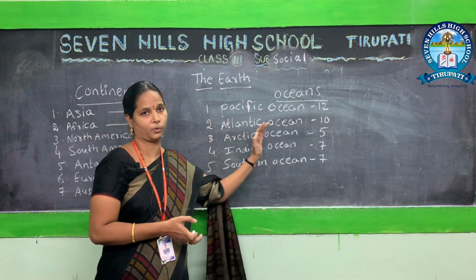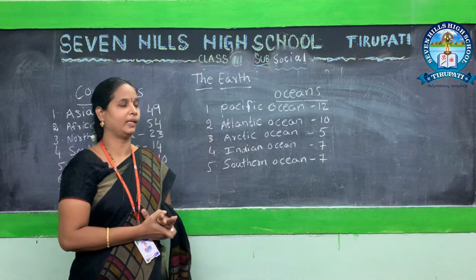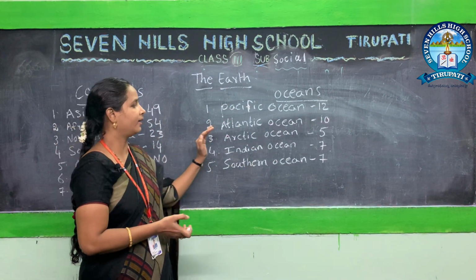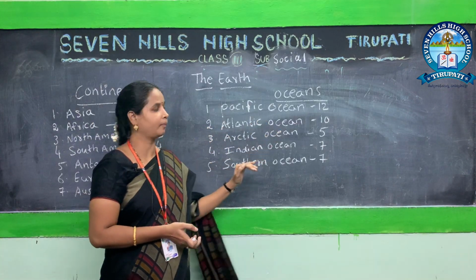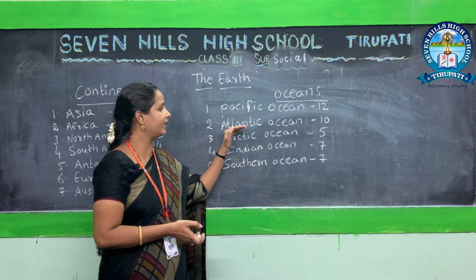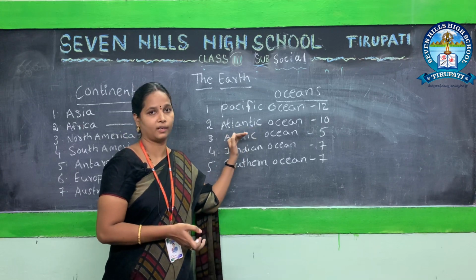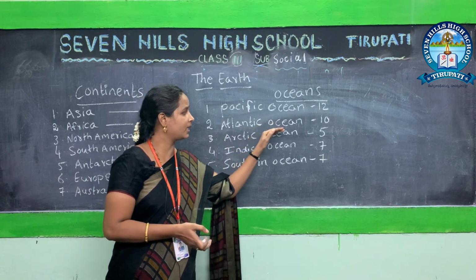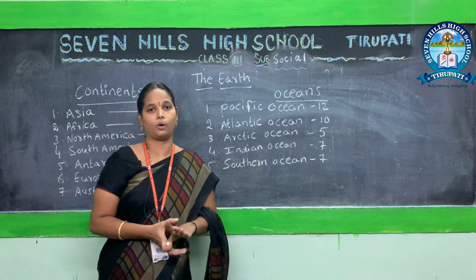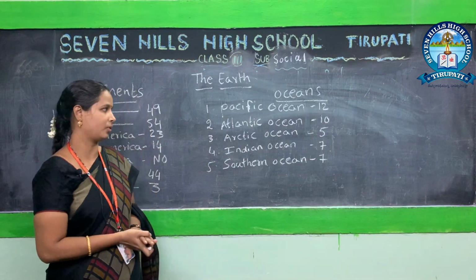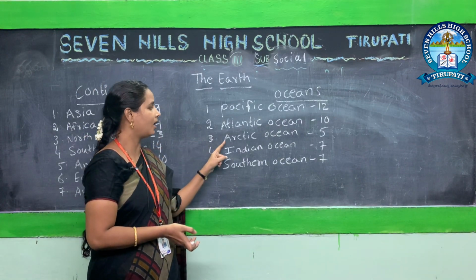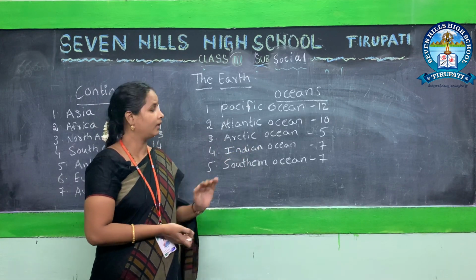Pacific Ocean. Okay, you learn this spelling. Second one, Atlantic Ocean. A-T-L-A-N-T-I-C, Atlantic. O-C-E-A-N, ocean. Atlantic Ocean.